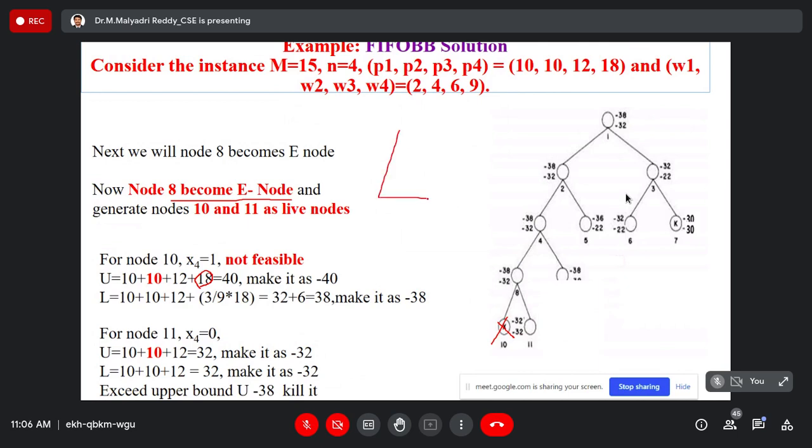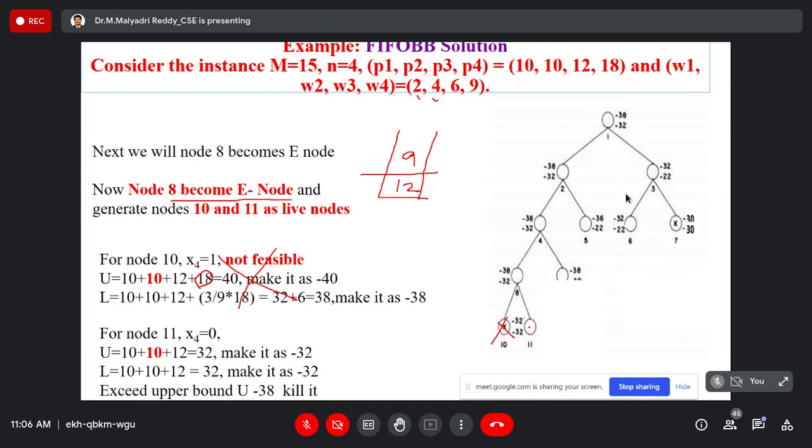How do we know the bag capacity has exceeded? You have 2 is there, 4 is there, 6 is there. That means 12 is there. 5th, 9th not possible to include. So the 10th is not feasible. It does not satisfy the constraint. It exceeds the limits.